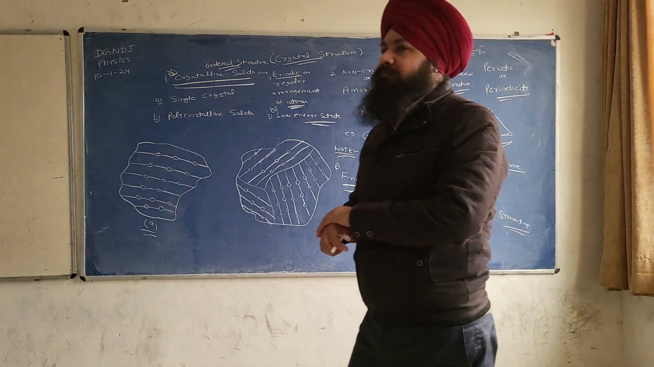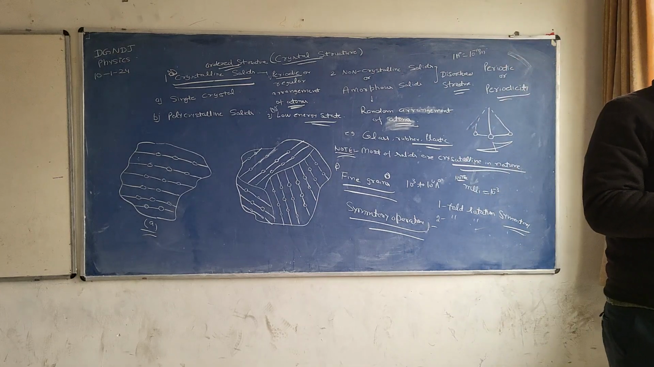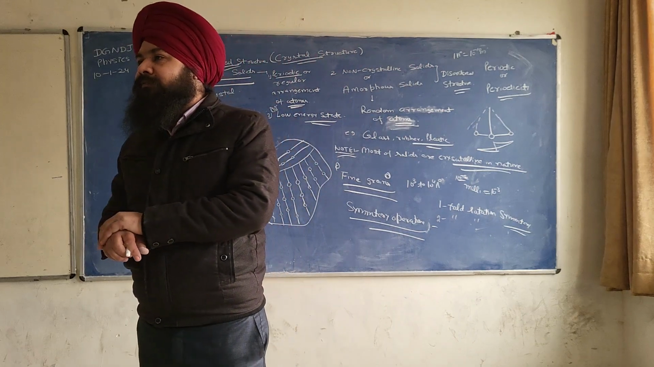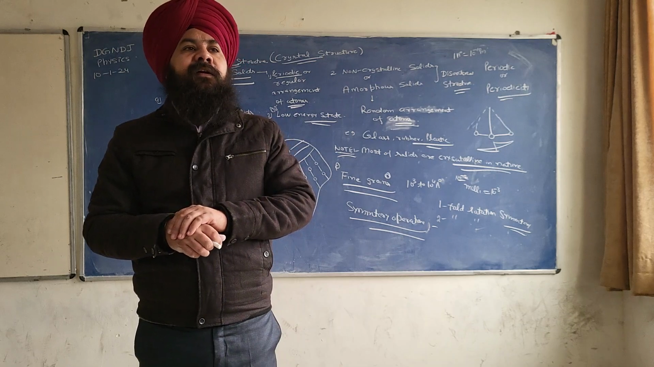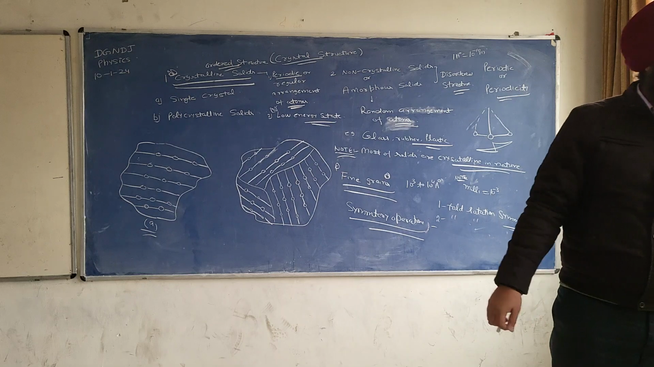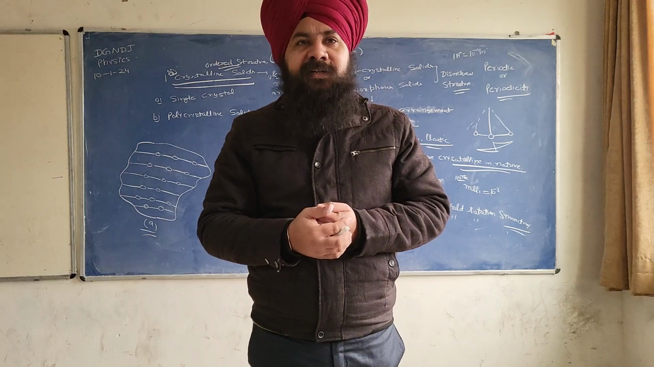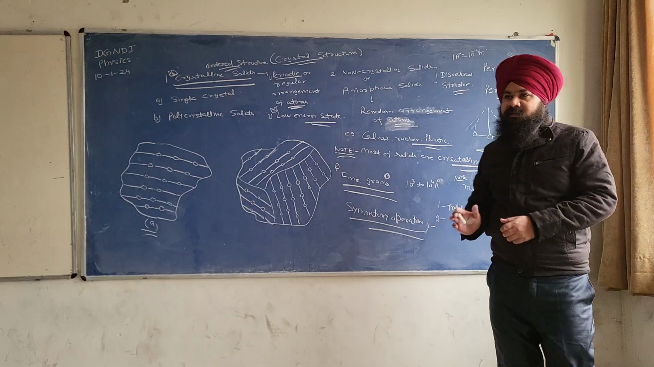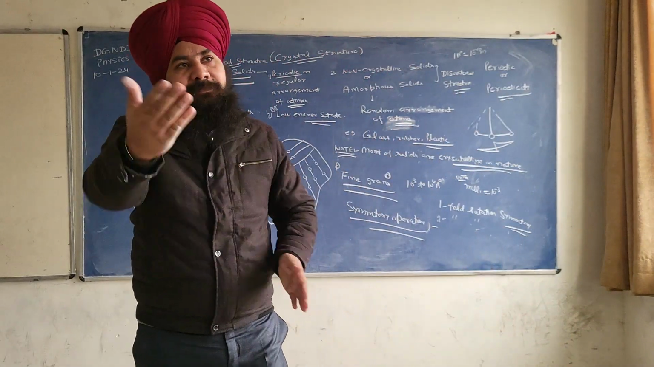What about three-fold? How much rotation will we give for three-fold? 120 degrees. And for four-fold? 90 degrees. 90 into 4 is 360. So this is all of the symmetry. I think that is all for today. Thank you so much.